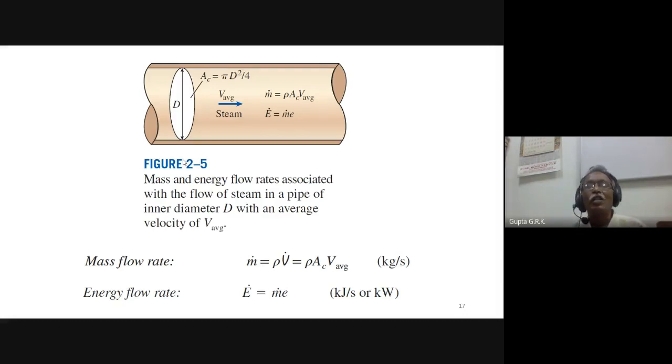The volumetric flow rate V dot is equal to A into V, where A is the cross-sectional area and V is the average velocity. Again, V dot is meter cube per second: A is meter square, multiplied by V average in meters per second, gives meter cube per second. That is the way unit homogeneity works. And the energy flow rate is E dot equals m dot e. This is for a flow process. For a closed system, there is nothing like mass flow.